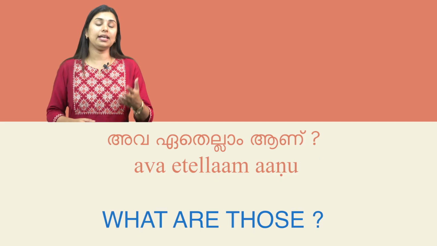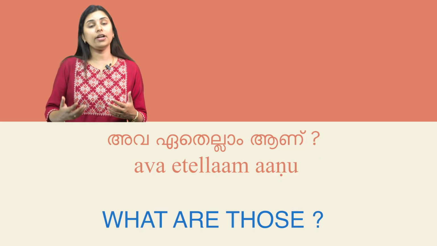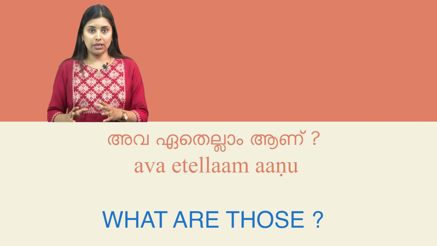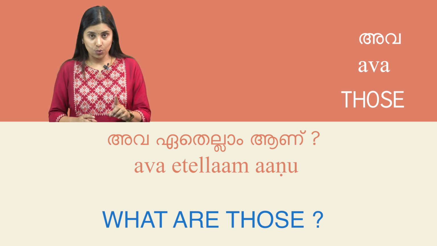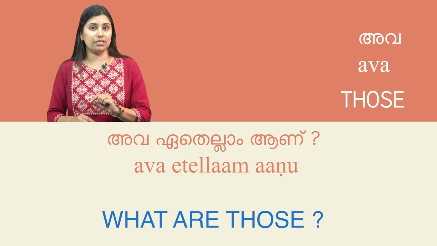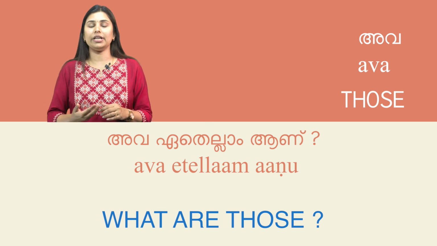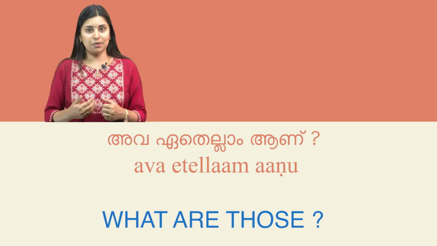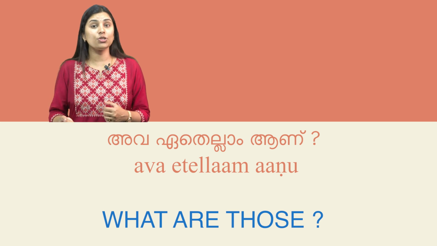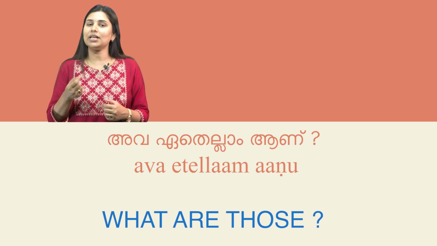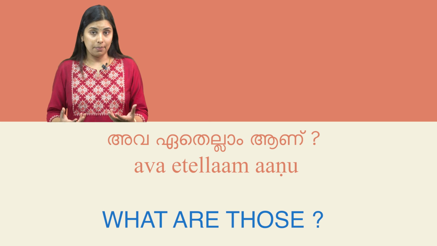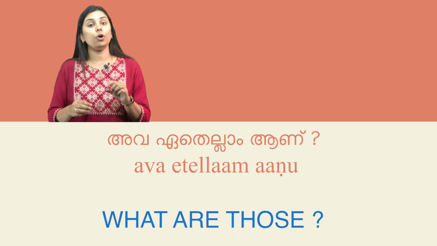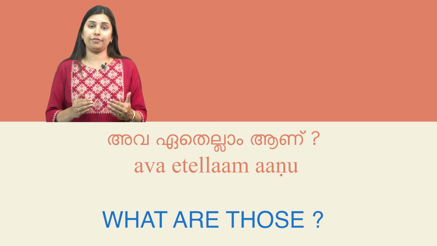അധ്യാപകൻ അവ ഏതെല്ലാമാണ്? Translate to: what are those states? In this sentence, apart from അധ്യാപകൻ, the word ava means those, referring to specific items or things that have already been mentioned or are understood in context. Ethu means which, and it is used here to ask about the particular states. The word ellam means all, indicating that the question is about multiple states being referred to.